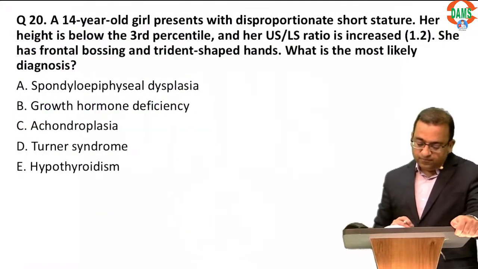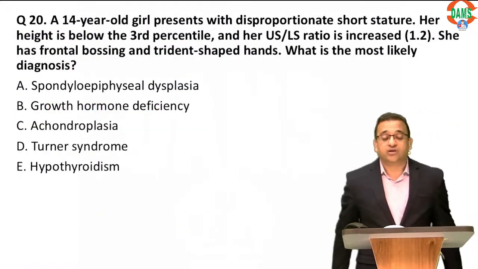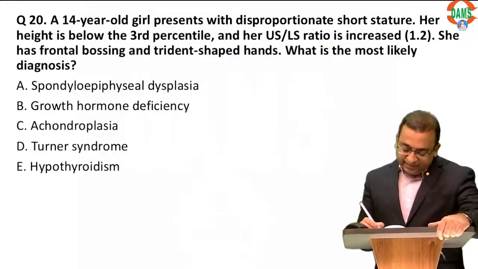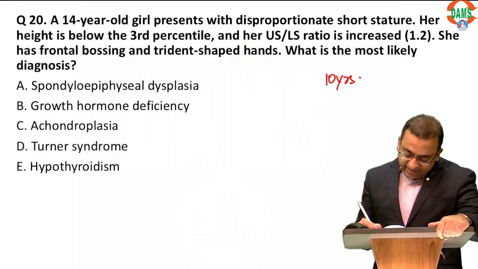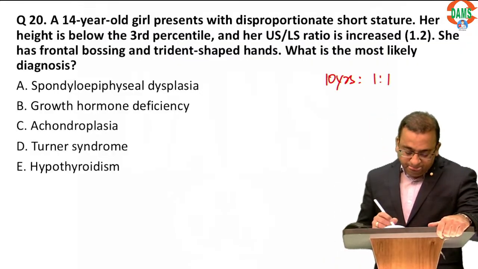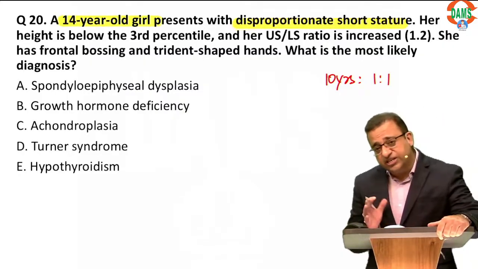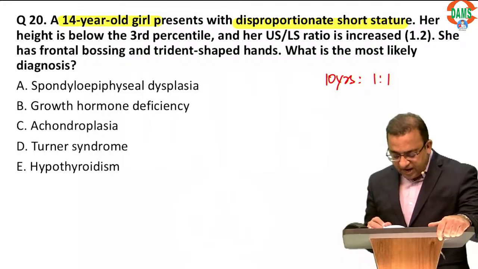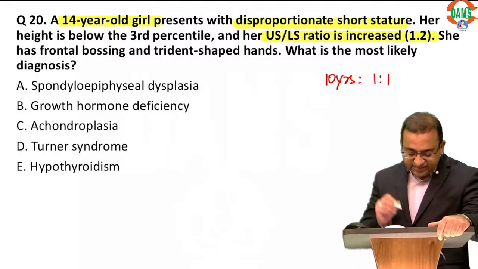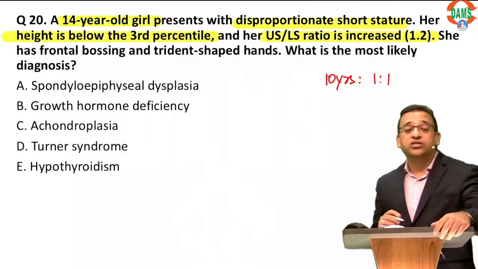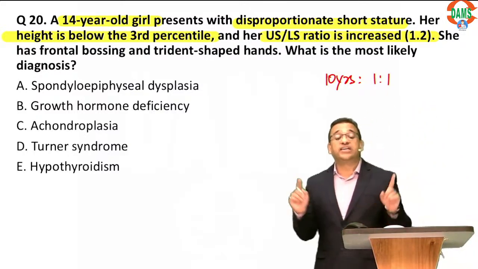Okay. So now we have a similar question. I told you, you know, at 10 years, the ratio is 1:1. Now here is a 14-year-old girl who is short and she is disproportionately short. Her upper segment lower segment ratio is increased. Now I want all of you to tell me, short stature, disproportionate.